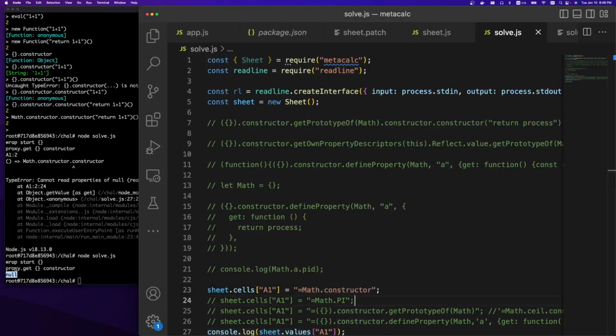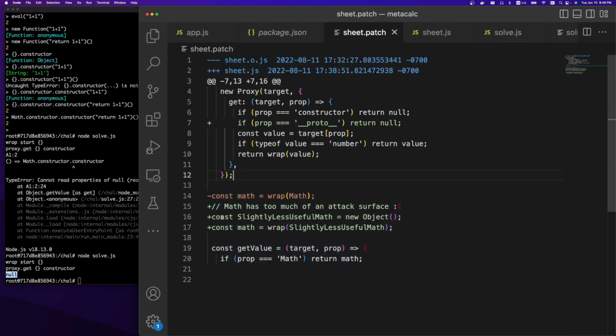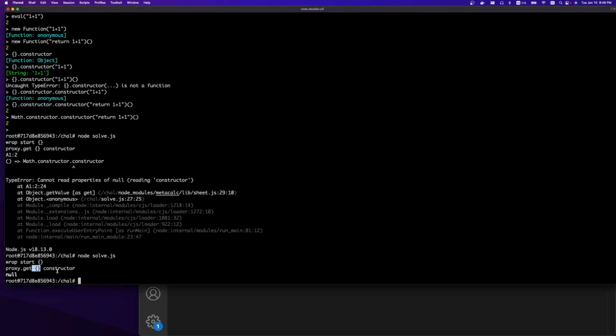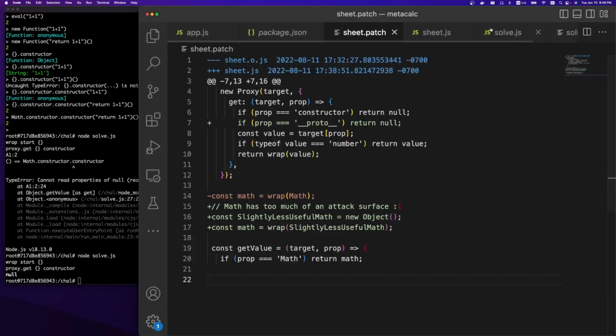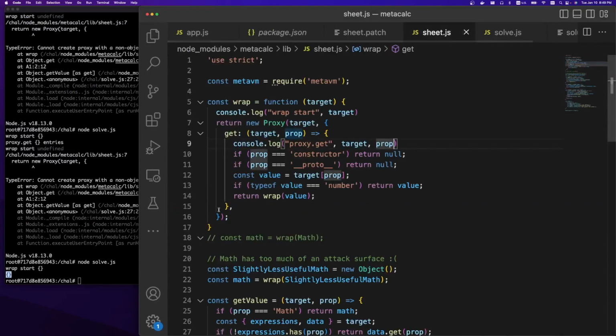So we can see a proxy object was created. It's doing a proxy get on the math object. The math object, if we remember, is now just an empty object because of the patch. So slightly less useful math, new object, just an object. So that's why proxy.get is getting the math, which is just an empty object, and we're asking for the constructor. And the constructor, because of the new proxy logic, is null. Anyways, let's just change this back to math.